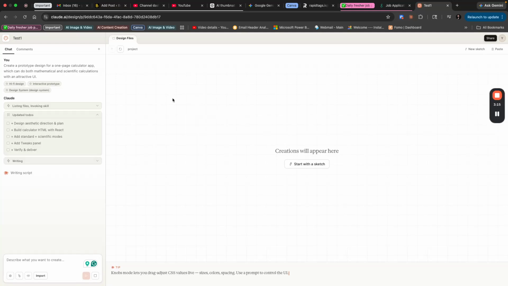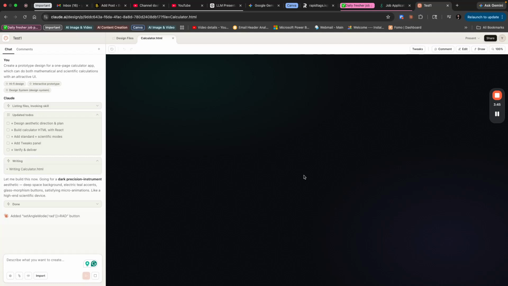You can see the things happening in the backend. It has written the to-dos by itself: design aesthetic direction and plan, build calculator HTML with React, add standard and scientific modes, add tweaks panel, verify and deliver. You can also see the detailed stuff. It's writing HTML files in the backend, and you can also see at the bottom what's happening. So it is building now. You can see the HTML preview is opening. I'm not doing anything; it's doing the development part in the backend.